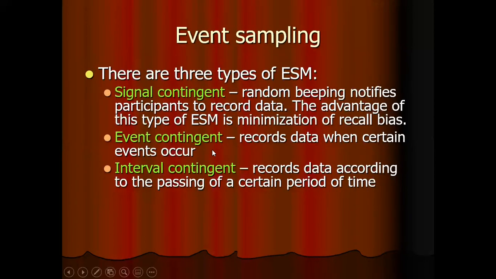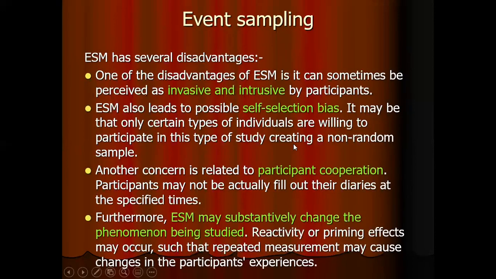There are three types of event sampling method. One is signal contingent, the other is event contingent, then interval contingent. In the signal contingent method, whenever there is a random beep, the participant records the data. In event contingent, whenever an event happens, the participant records the data. In interval contingent, the participant records the data on passage of a certain period of time.